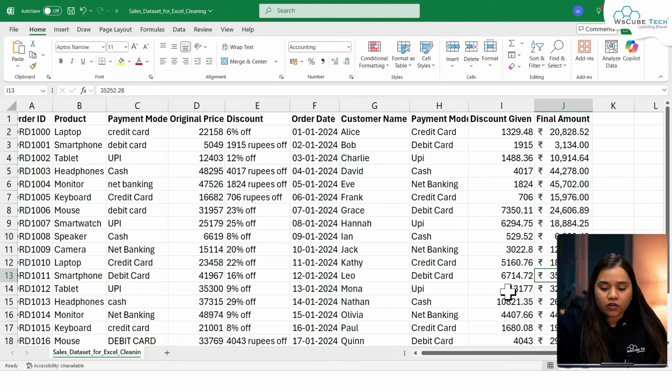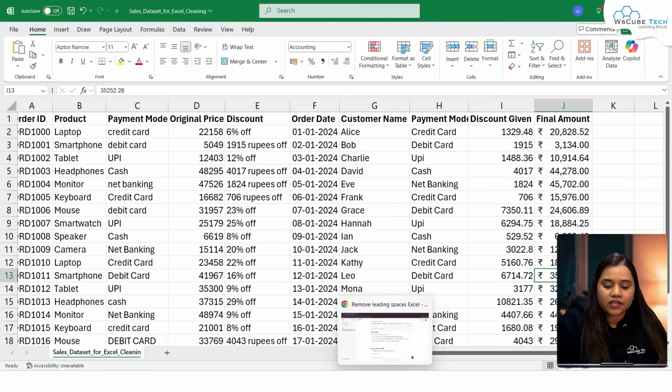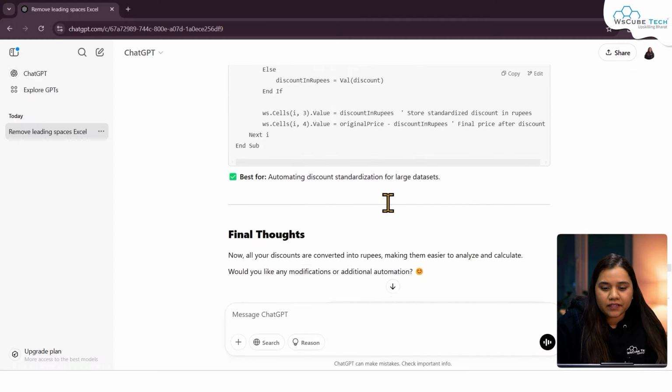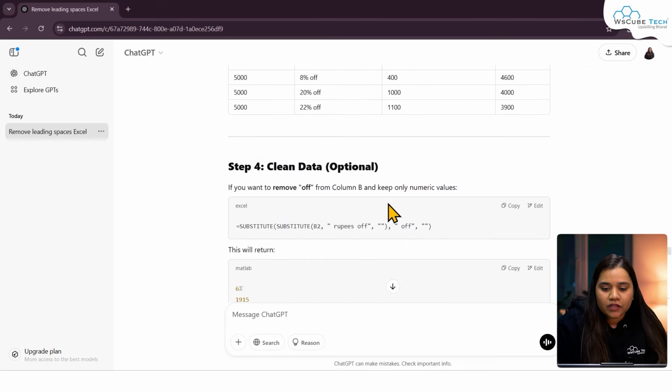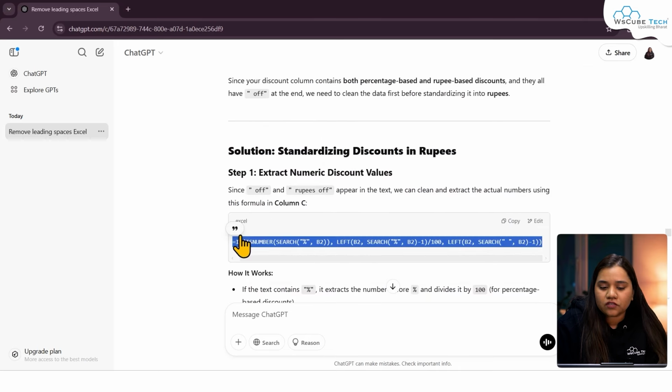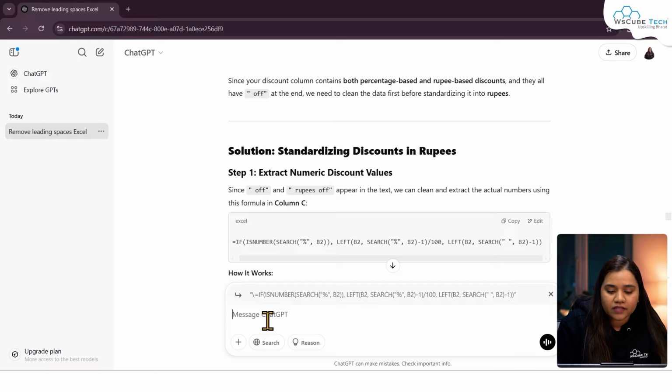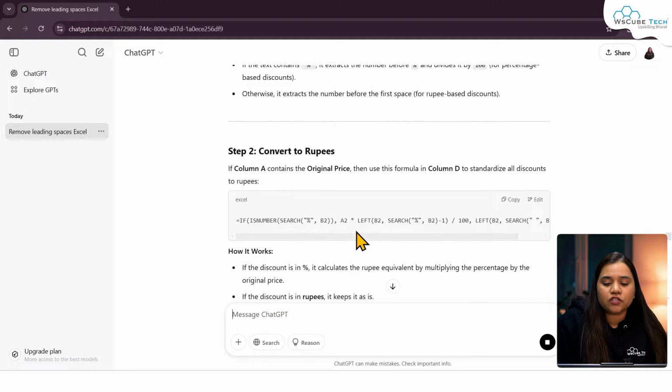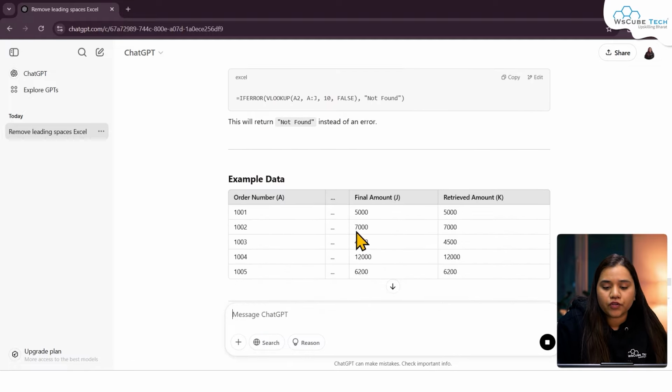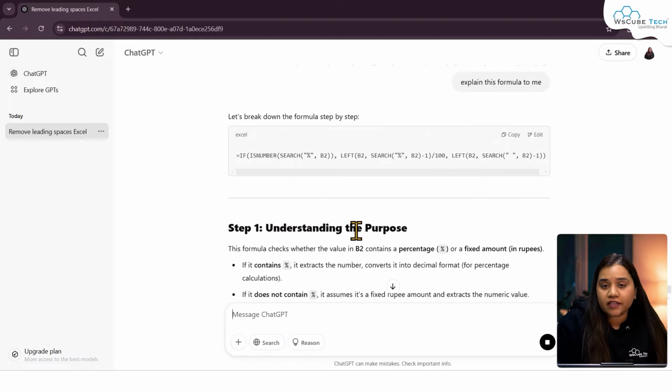And even if you're confused about any of the formulas that it has written for you, for example, this one was pretty big, right? So you can choose this range, double quote this, and ask, explain this formula to me. So that next time in such a situation, it can be really very helpful for you to understand these logics and may be able to apply them on your own.